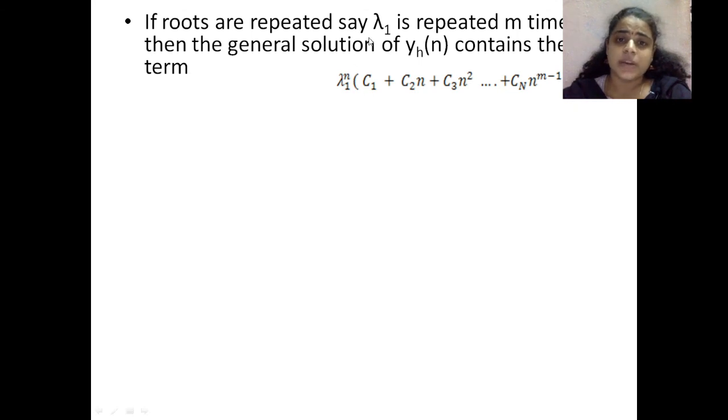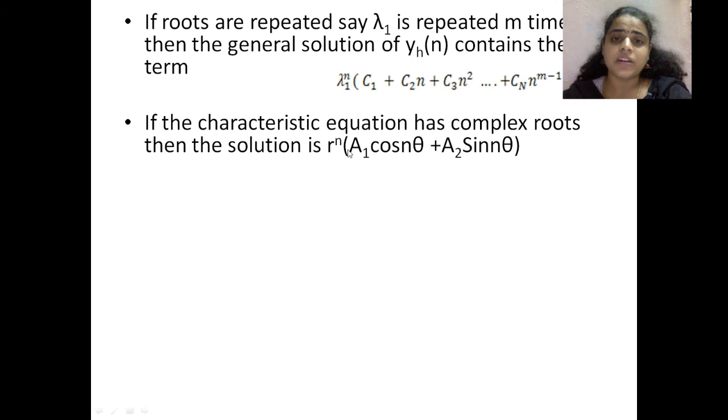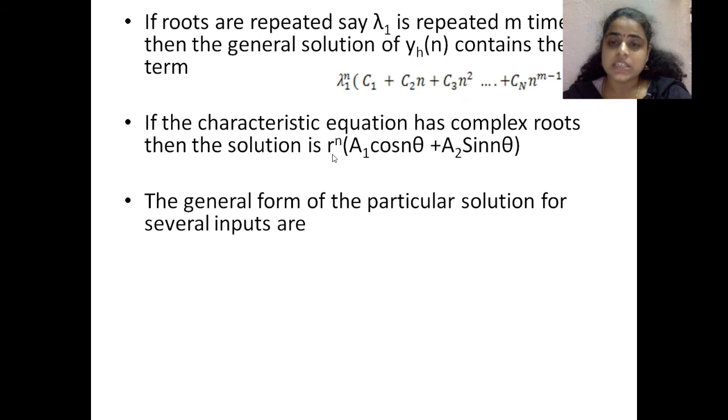If roots are repeated, say lambda 1 is repeated m times, then the general solution of y h of n contains the terms where lambda 1 power n can be written as c1 plus c2 n plus c3 n square and so on, like this. A general solution you can write like this. Okay, if the characteristic equation has complex roots, then the solution will be r power n into a1 cos n theta plus a2 sin n theta. Okay, the solution will also be in complex form.